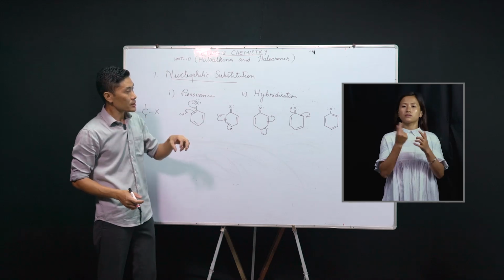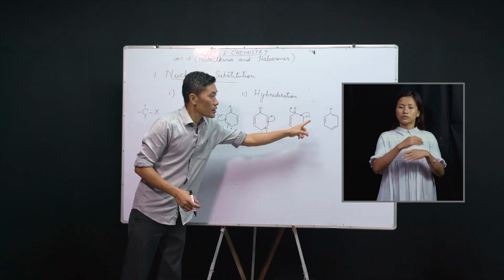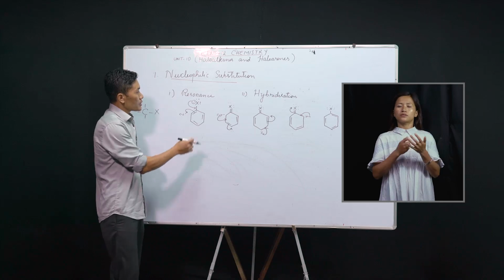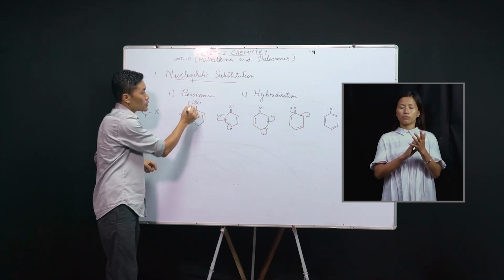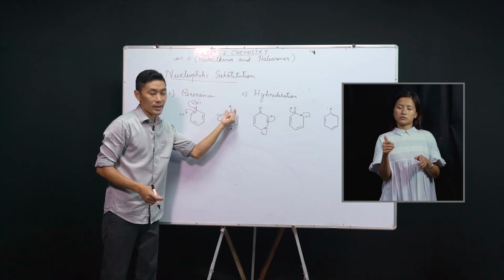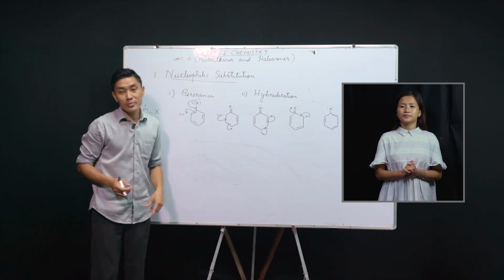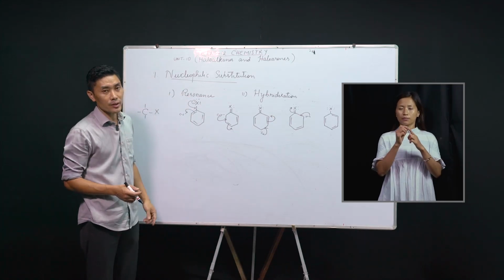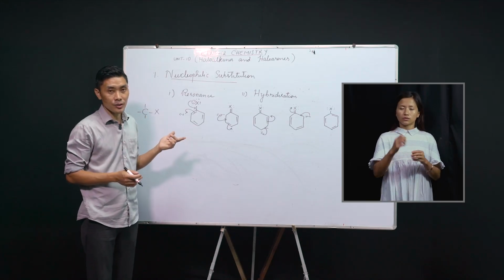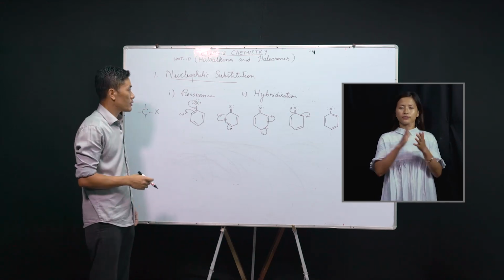Now the actual structure of the haloarene will be a contribution from all of these resonating structures, and therefore in the actual structure the C-X bond, the carbon to halogen bond, is neither a single bond like this nor a double bond like this. It will be a contribution from all of this. So the C-X bond will be a partial double bond, and double bonds are stronger than single bonds. Therefore they are more difficult to break and the reaction becomes slower.